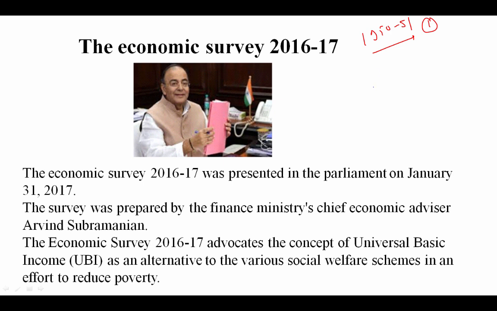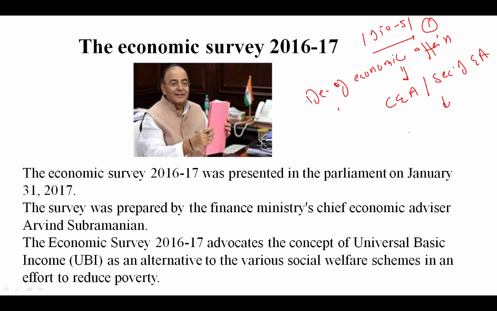Second, the first draft of the Economic Survey is prepared by the Department of Economic Affairs. After that, this draft is cleared by the Chief Economic Advisor and the Secretary of the Department of Economic Affairs.